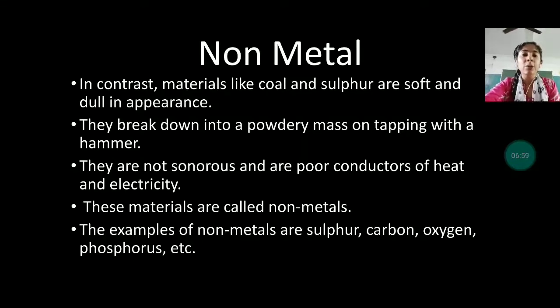That's why they are used for handles, switches, and the coating of wires. These materials are called non-metals. The examples of non-metals are carbon, sulfur, oxygen, phosphorus, etc.